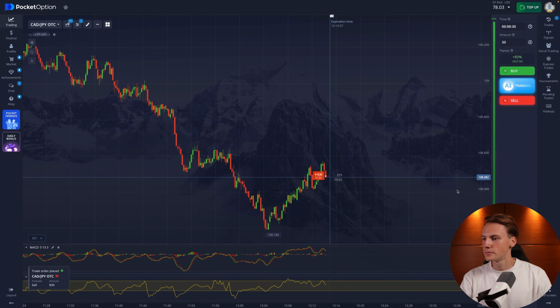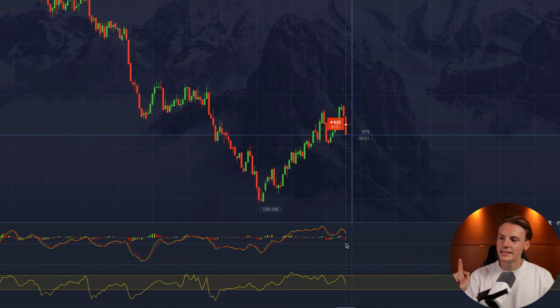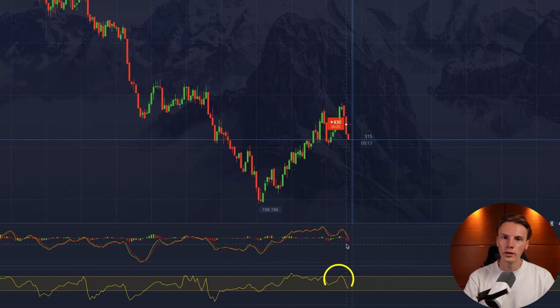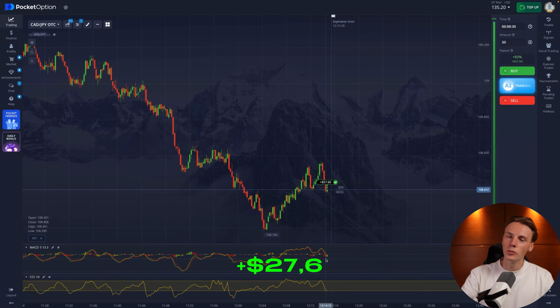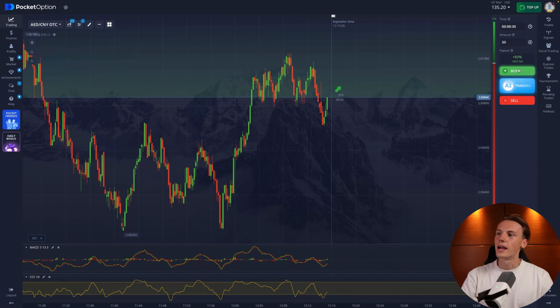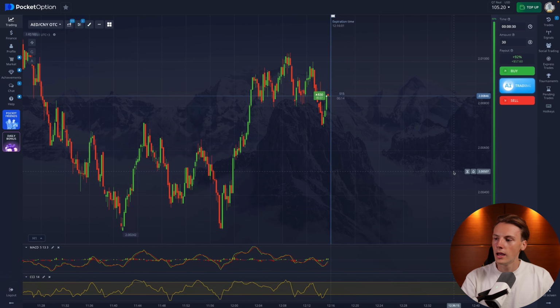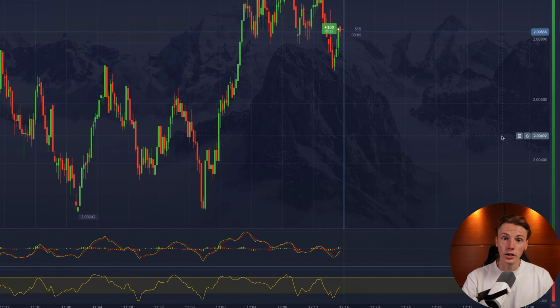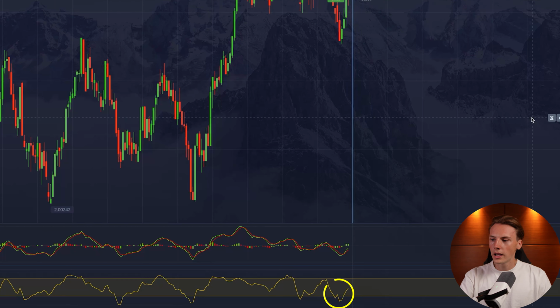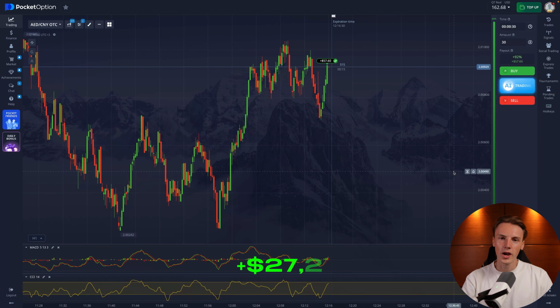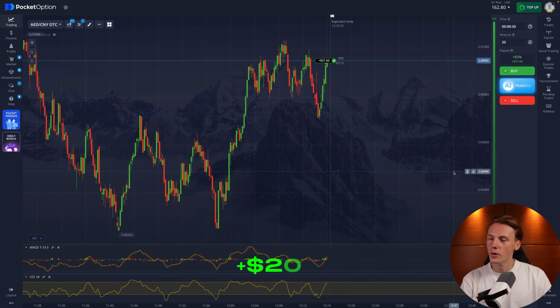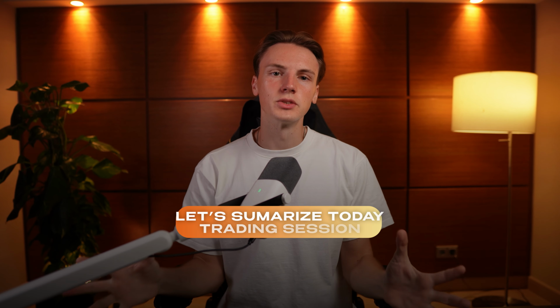Guys, sell entry point. Why we got this? Because our CCI indicator yellow line went downward with huge intensity, and MACD green line crossed the red one below. Excellent job. That's one more win. Let's move on. Okay guys, buy entry point. I was waiting for some time, and what I saw is that our CCI indicator yellow line went upward. MACD indicator green line crossed red one above. That's our two confirmation of our signal. Let's take a look. Great, that was solid trade. Very confident. So let's summarize today's trading session.